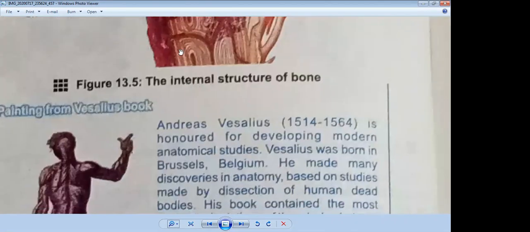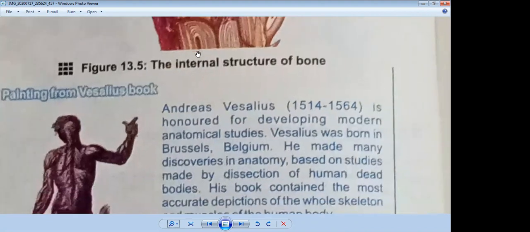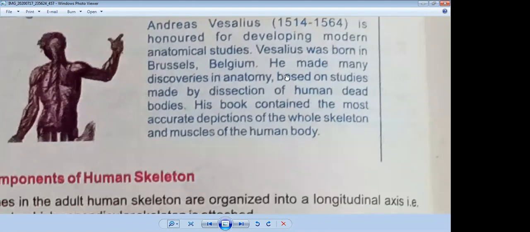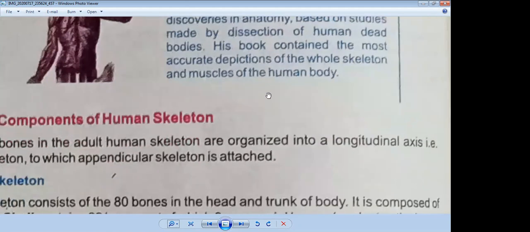Now, this is the painting given for Vesalius in your book. Andreas Vesalius, 1514 to 1564, is honored for developing modern anatomical studies. Vesalius was born in Brussels, Belgium. He made many discoveries in anatomy based on studies made by dissection of human dead bodies. His book contained the most accurate depictions of the whole skeleton and muscles of the human body. So what is anatomy? The study of the internal structure of the human body is called anatomy.